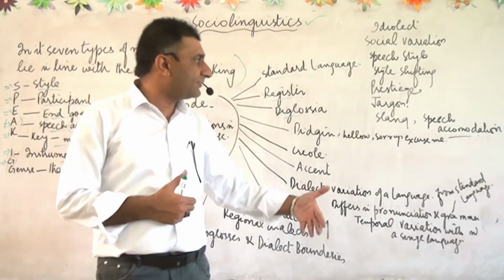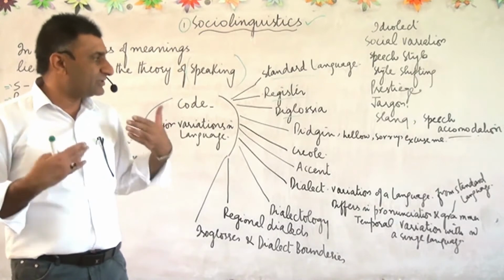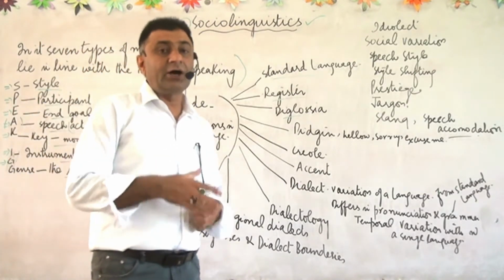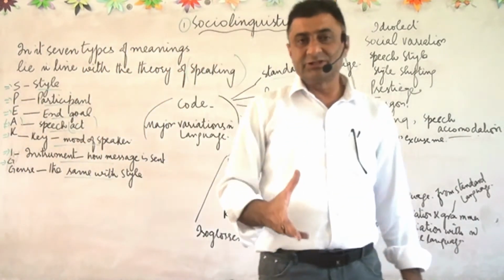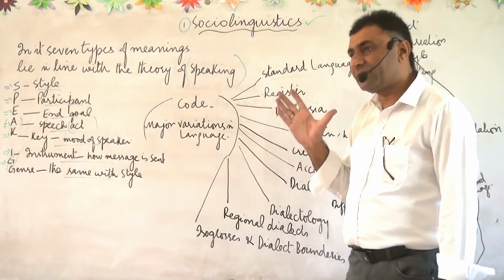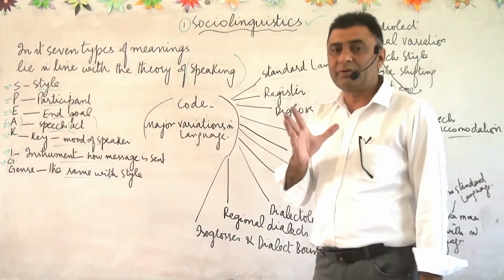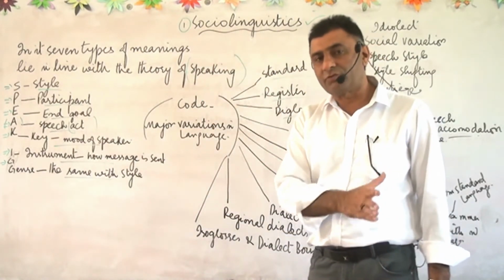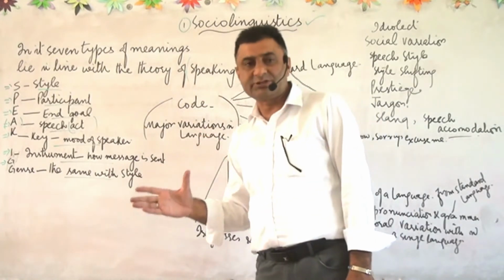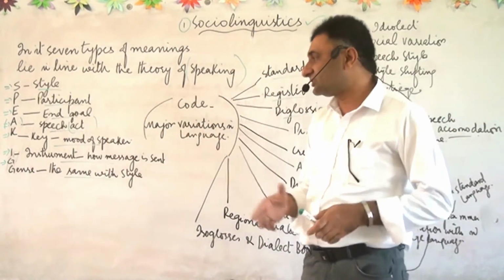Then there is also style shifting, and there is prestige, and dialect is also there. A person's individual style of speaking is called speech act. When a person is at home, his use of language will be quite different from when he is at his office. Man moves from formal to informal style and from informal to formal style. This is speech act.